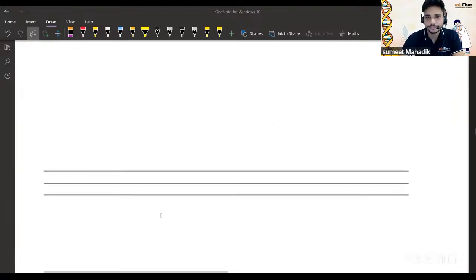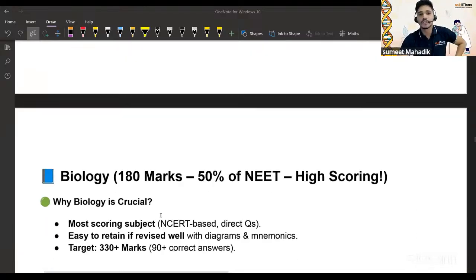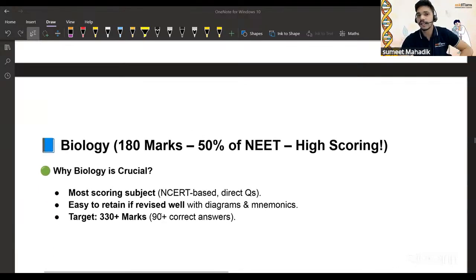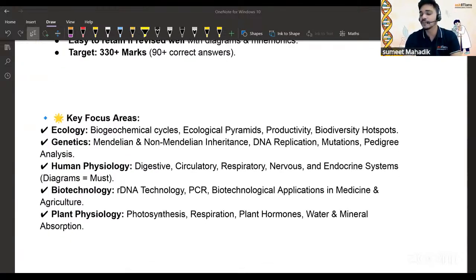Okay, then what is very important? Again, I told you, na, I will give the detailed one, subject wise. So again, we talk about the biologies, right? It's 50% scoring, right? But tell me one thing, if I'm talking about some important topics, these are the important topics we can focus on. What are they? In ecology, see, many students I have seen, they don't even read the ecology section because उनको लगता है कि अरे this is the EVS, we have already done this. No, don't do that. I understand that the ecology unit is a little bit boring, but if you read, then more than enough is there, right?